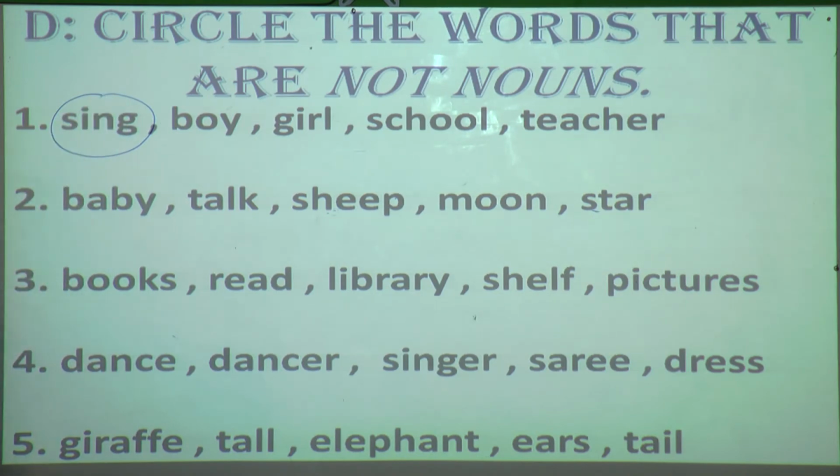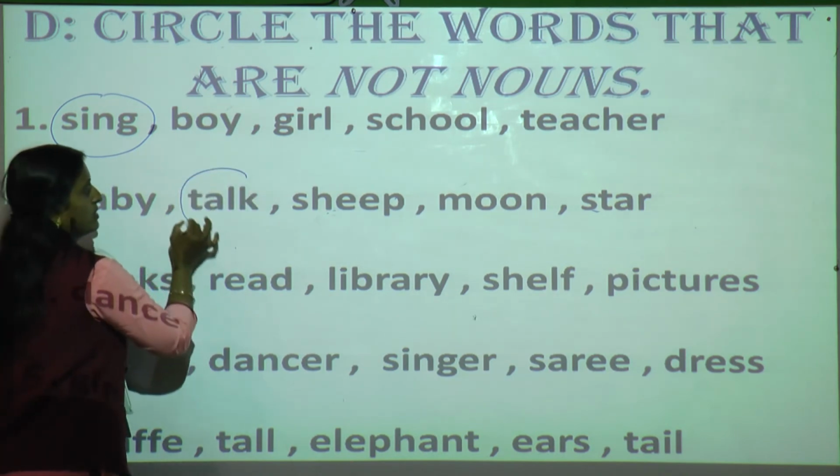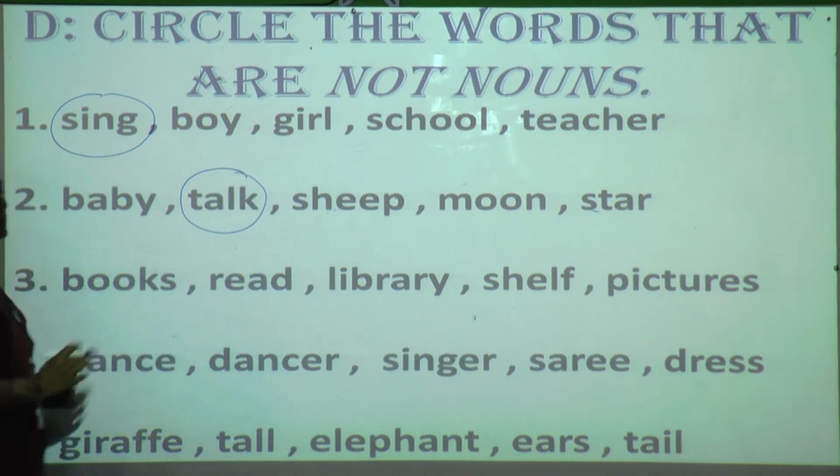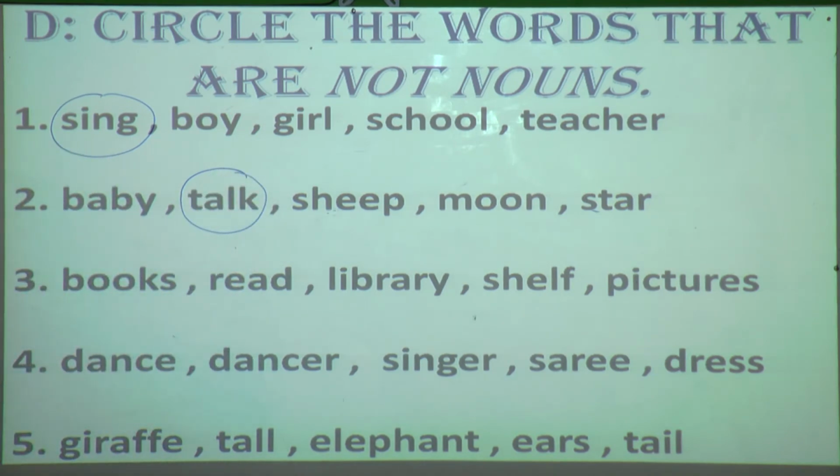Second, baby, talk, sheep, moon and star. Baby is a noun, okay. Talk is a noun? No. It is an action, that is a verb. Sheep, moon, star are also nouns. So what we are going to do? We are going to circle the word which is not a noun.